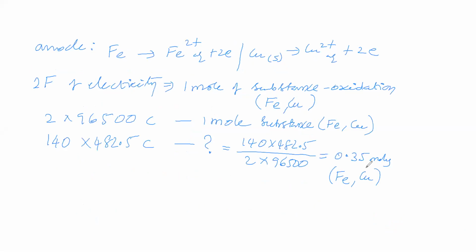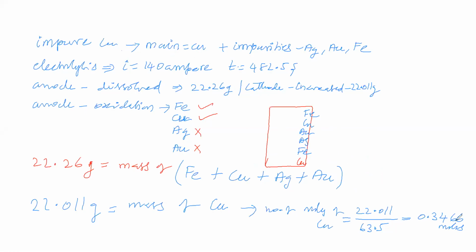At the anode, this many moles are undergoing oxidation, which are copper and iron. At the cathode, 0.3466 moles of copper is depositing.